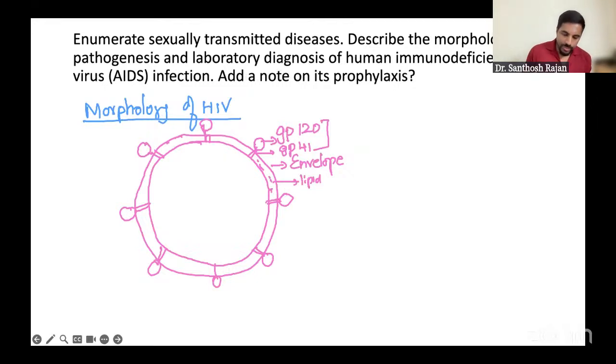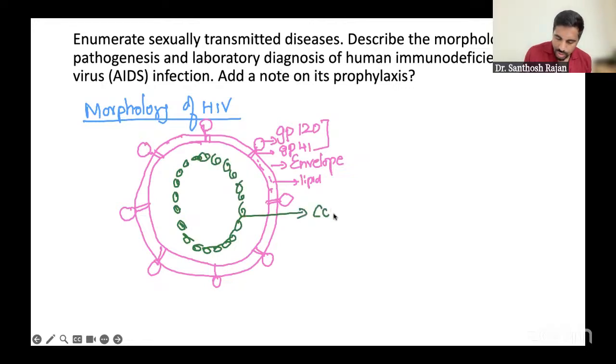Now, the next layer. Next, we are going to draw a core. This is a core protein, which is basically different. There are different things. Usually we talk about gp24 and then gp17 proteins here. These are the things. Then what about inside?